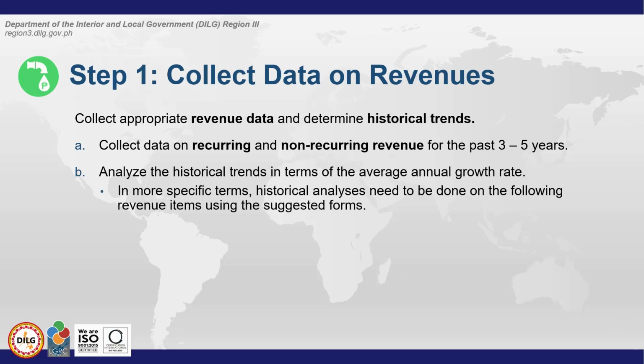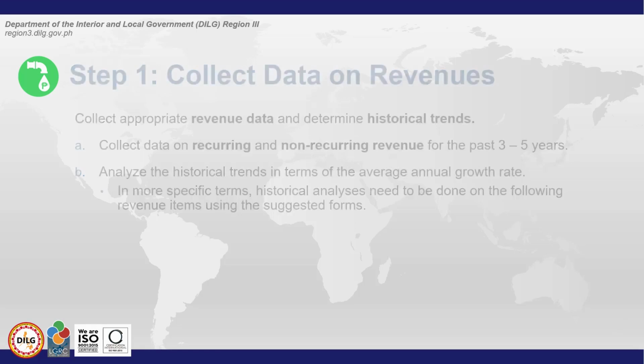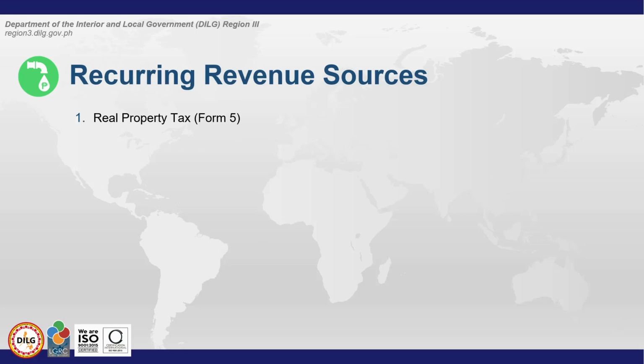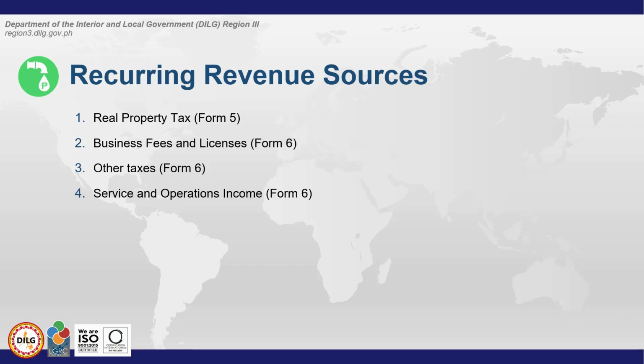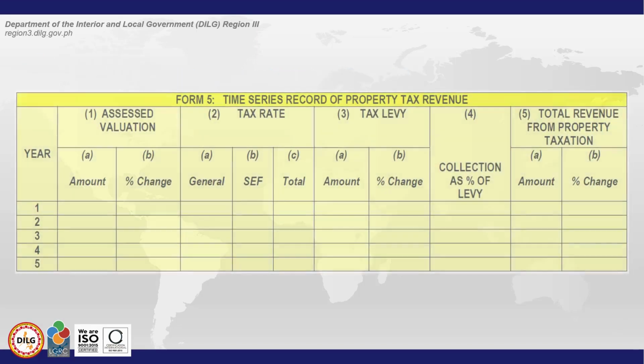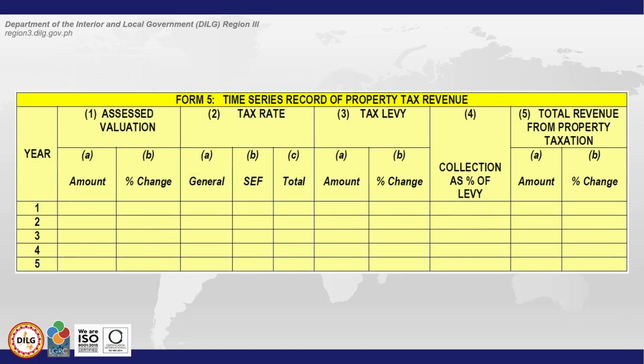In more specific terms, historical analysis needs to be done on the following revenue items using the forms na ipapakita natin in the following slides. Una, real property tax, at ginagamit natin ang Form 5 para dito. Next, business fees and licenses using Form 6, other taxes also using Form 6, service and operations income also using Form 6, and internal revenue allotment or IRA also using Form 6. Here's a snapshot of Form 5 o yung time series record of property tax revenue.